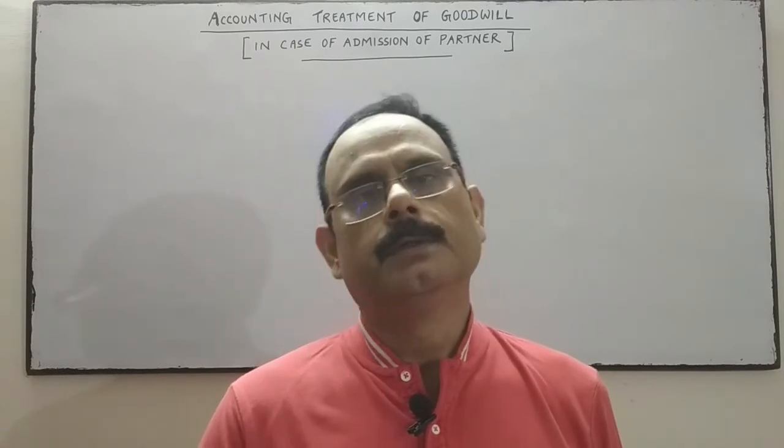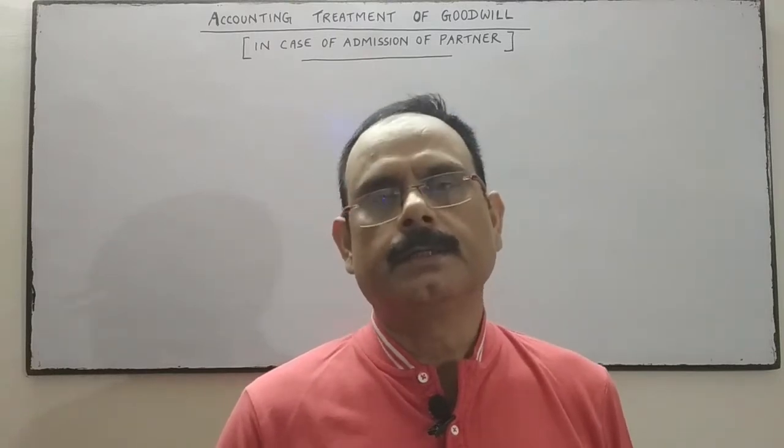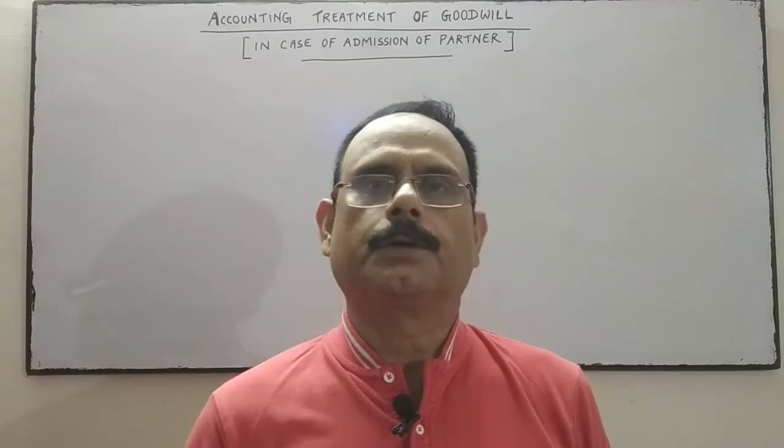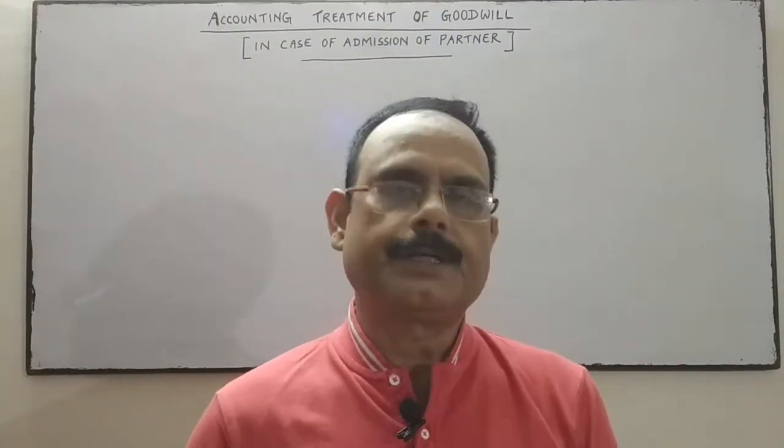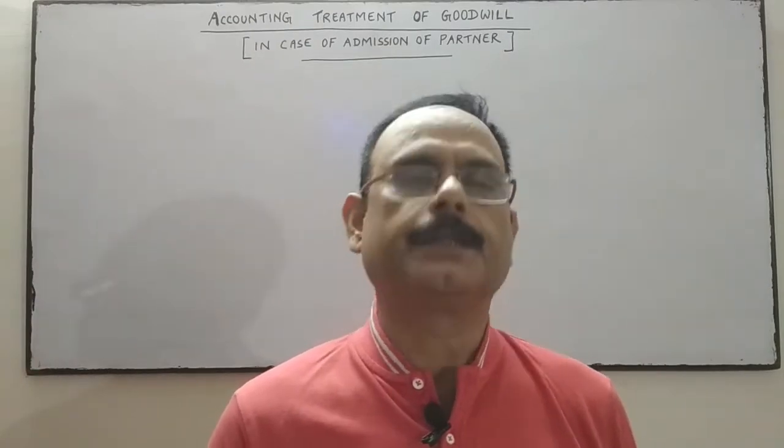See question number 1 that I am going to give you. Just read it carefully, and then we will discuss how to solve this question successfully. The question is: A and B are partners in a firm sharing profits and losses in the ratio of 3:2. They admit C as a new partner for 1/4 share in the profit.